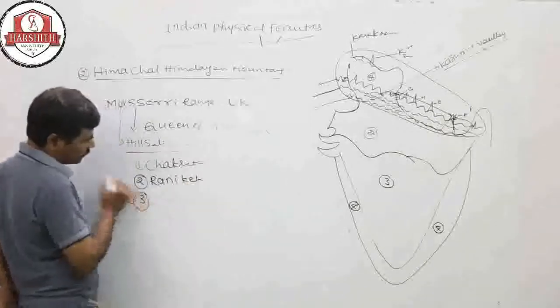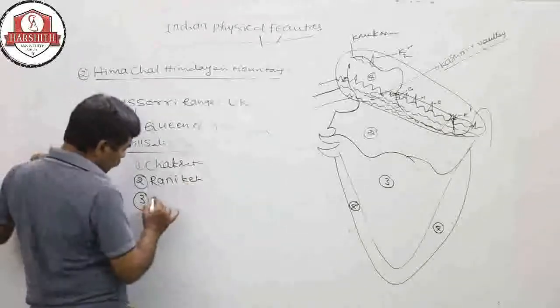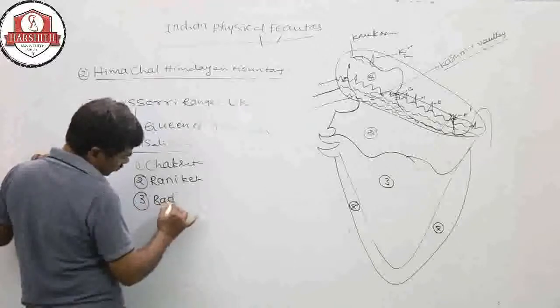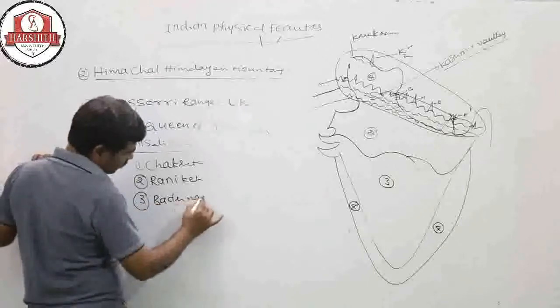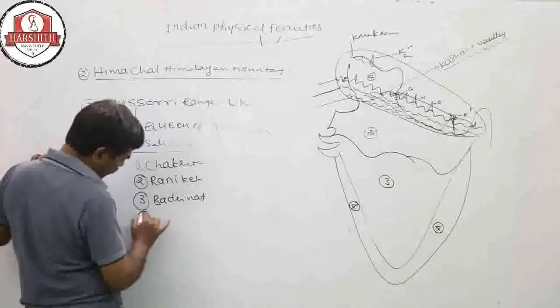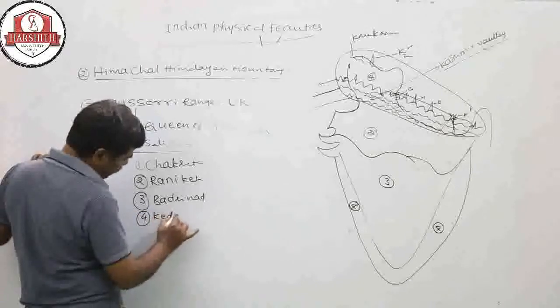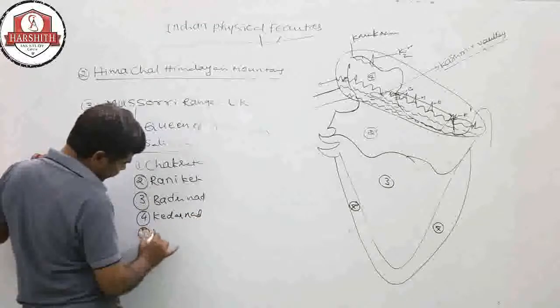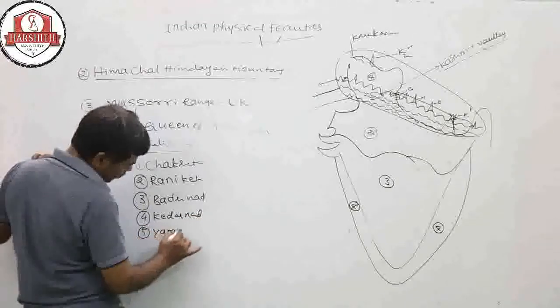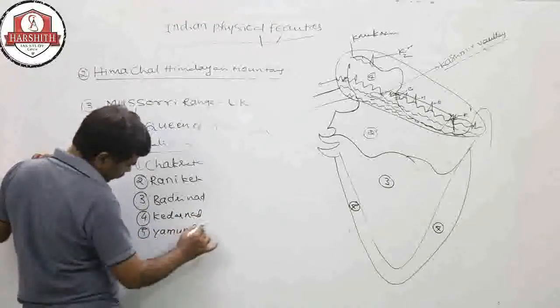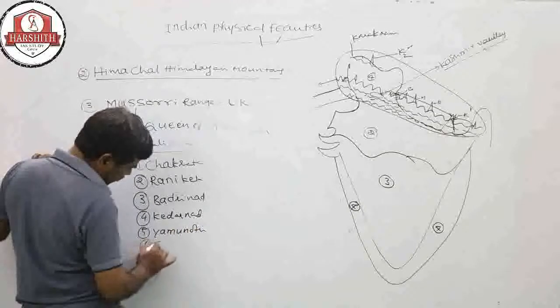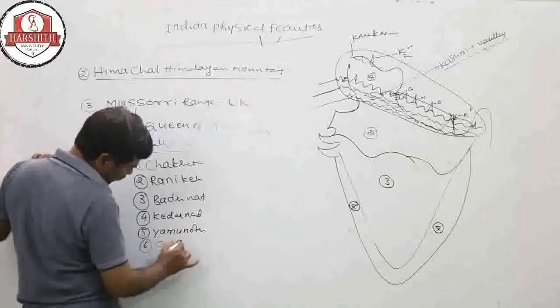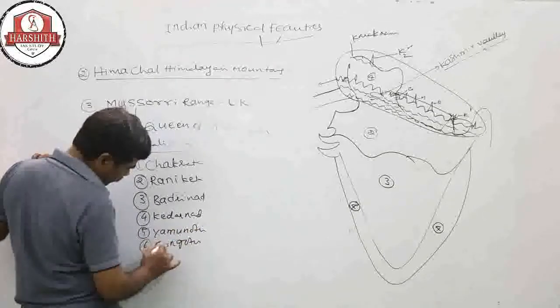Third one is Badrinath. Fourth one is Kedarnath. Fifth one is Yamunotri. Sixth one is Gangotri.